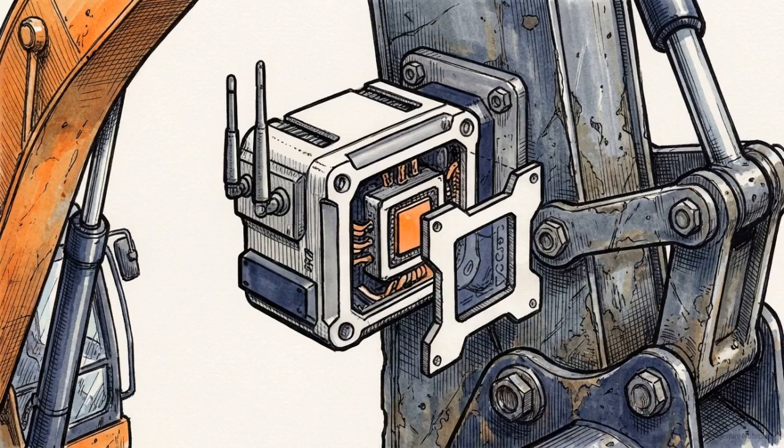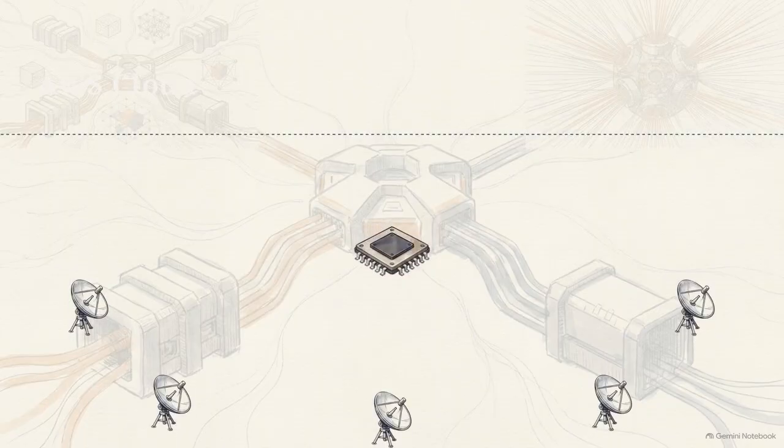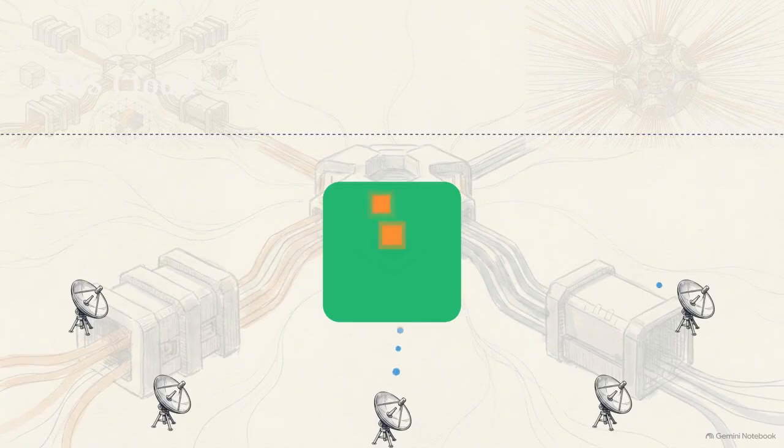To fix this, we push compute power directly to the physical devices themselves using AWS Greengrass. Watch the data flow now. An AWS Greengrass node sits locally next to the industrial sensors. It intercepts the raw data, processes it on-site in real time, and sends only the crucial condensed insights back up